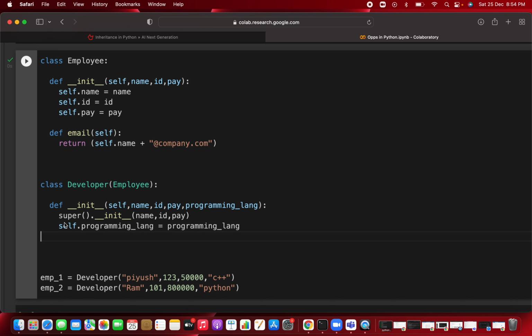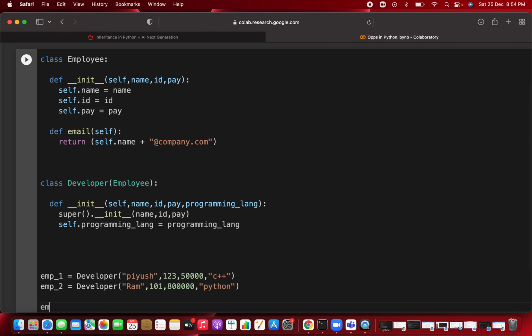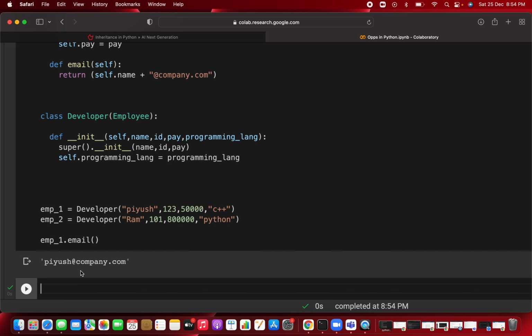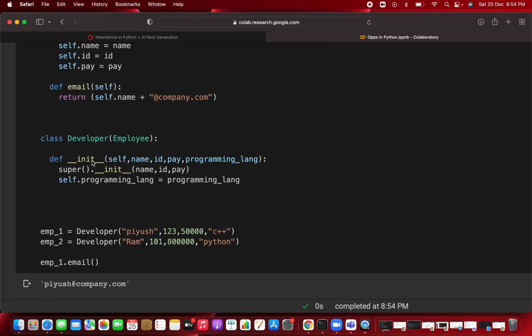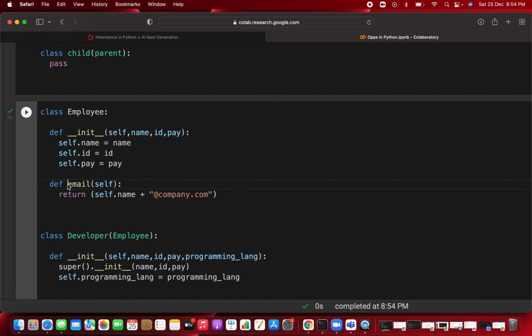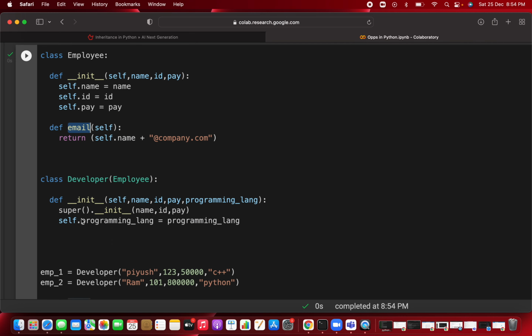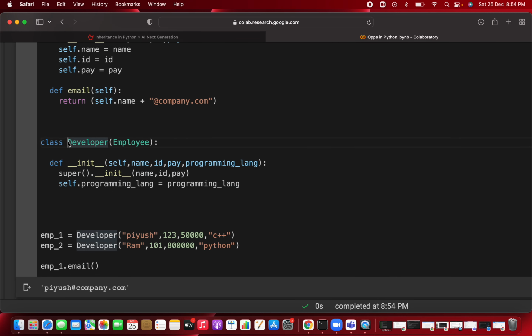I hope you are clear with the super keyword, and I have also added one more method from where you can call the init methods. Okay, so this was about inheritance. Again, you can call from the employee one. I can just say employee one dot email. You can even call this method, the email at company.com, because you are using the method of the parent class, the email method, and from the object you create of the child class, that is the developer class.